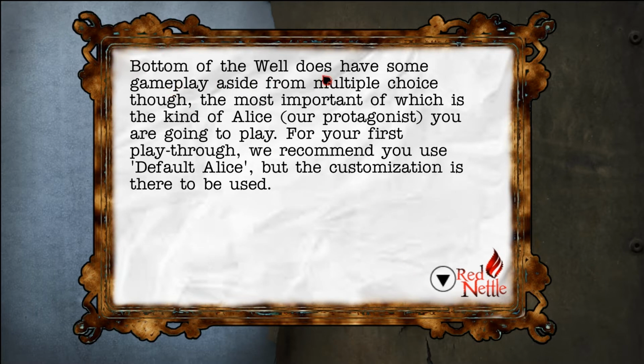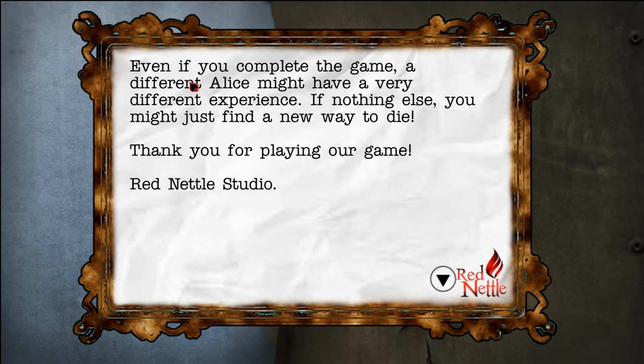Bottom of the Well does have some gameplay aside from multiple choice, though, the most important of which is the kind of Alice, our protagonist, you are going to play. For your first playthrough, we recommend you use default Alice, but the customization is there to use. Even if you complete the game, a different Alice might have a very different experience. If nothing else, you might just find a new way to die. Thank you for playing our game. Red Nettle Studios.